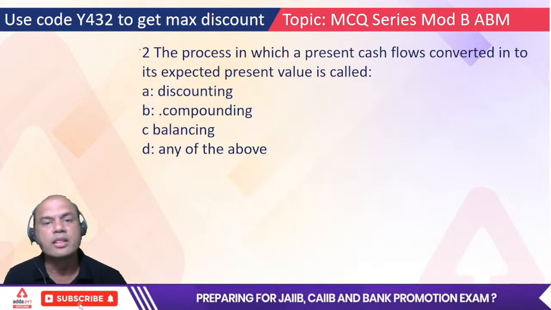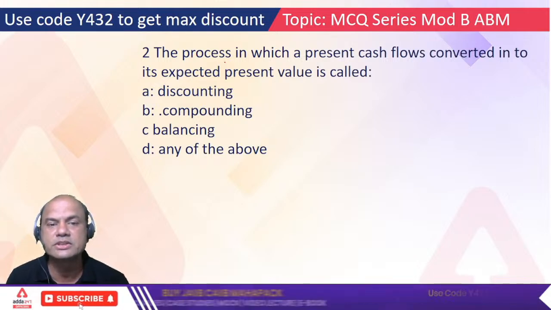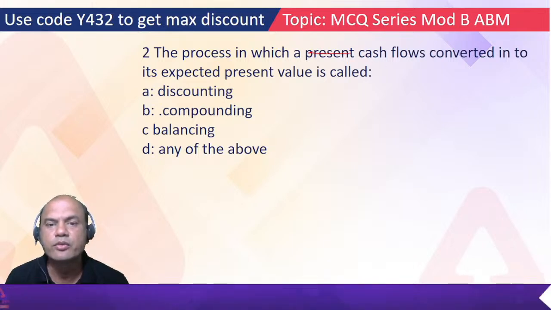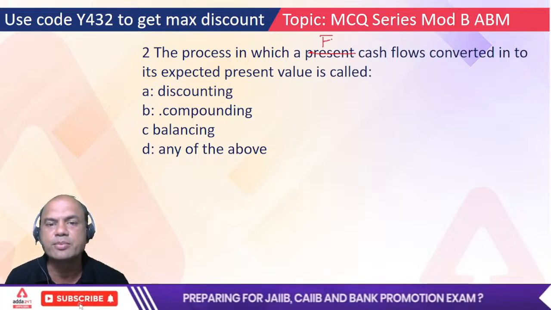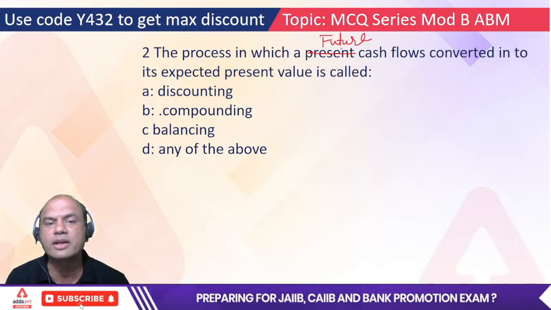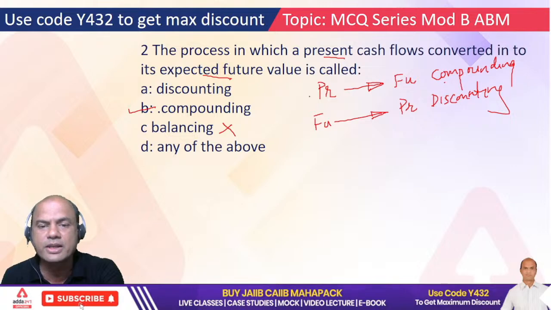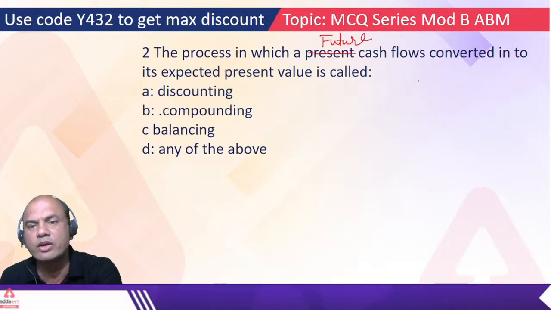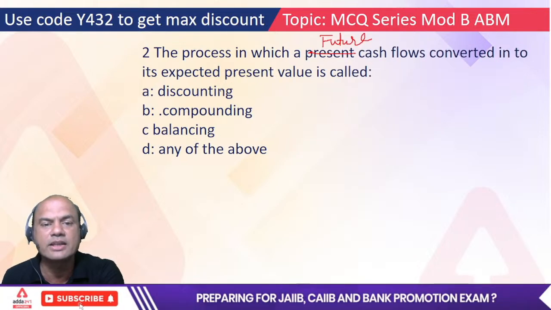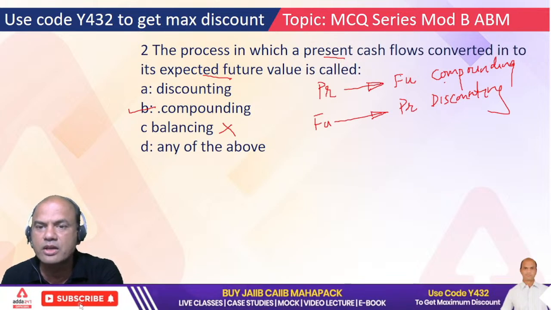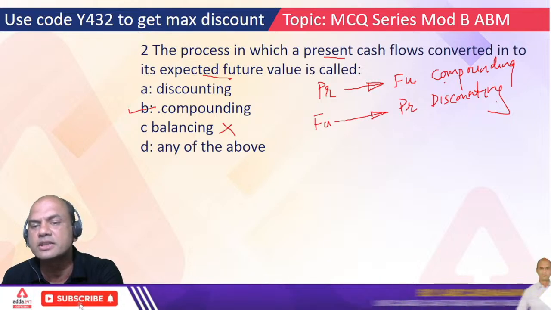The process in which the present cash flow is converted into future cash flow is compounding. If future cash flow is converted to expected present cash flow, it's a reverse case here. Future to present we are going, so it is called discounting. Clear this point? Present to future, compounding; future to present, discounting.